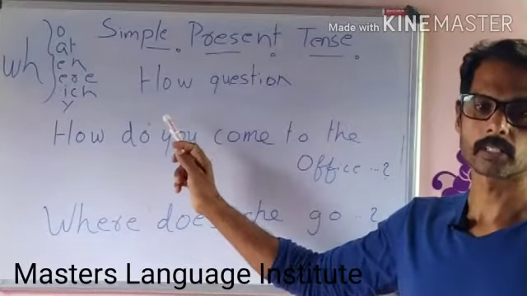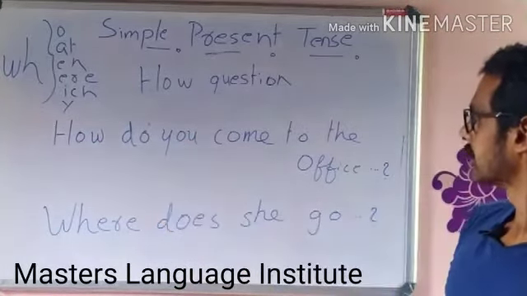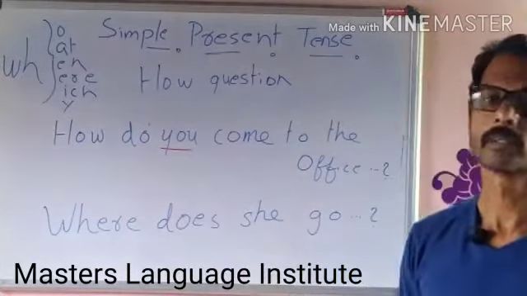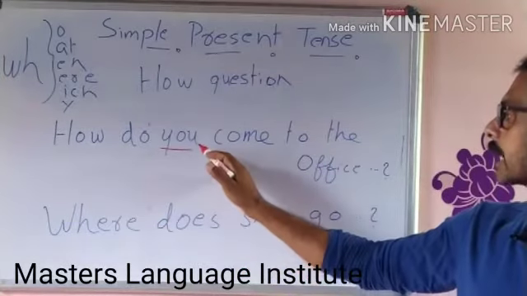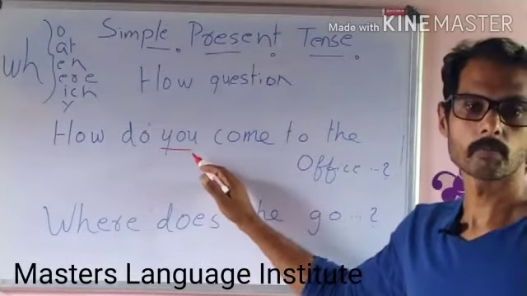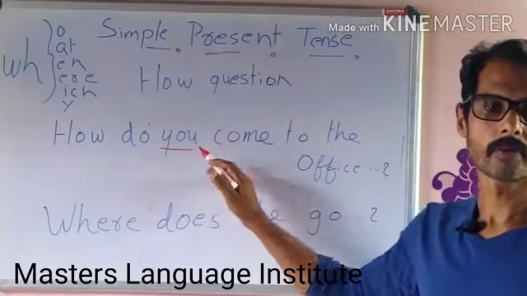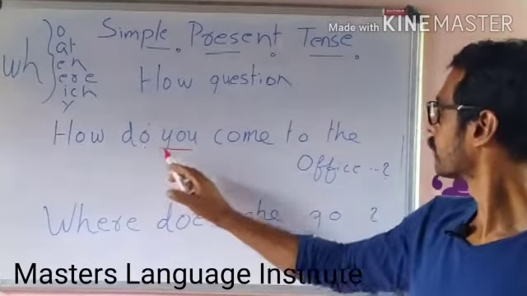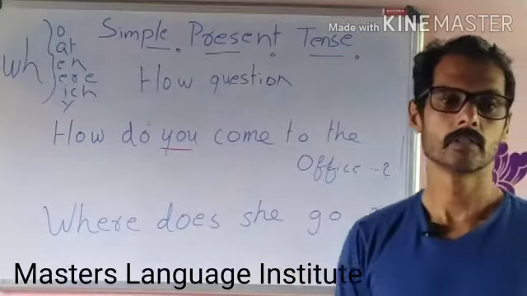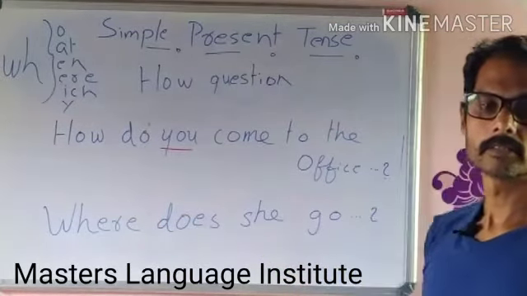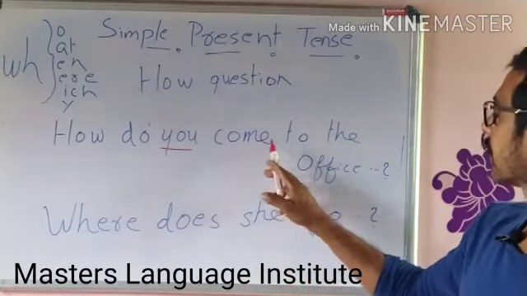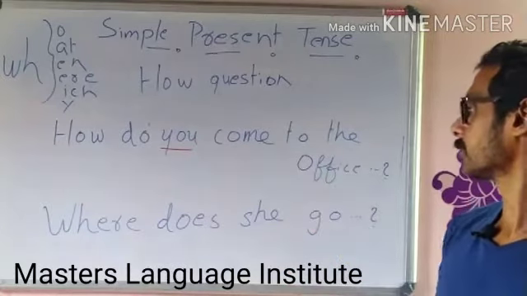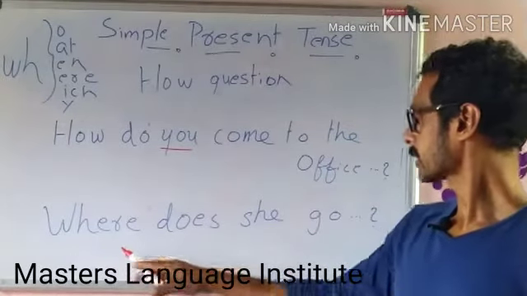Look at this first sentence. Here, the subject is second person singular or plural. So, we have used do as a question verb and the action verb remains the same, come.